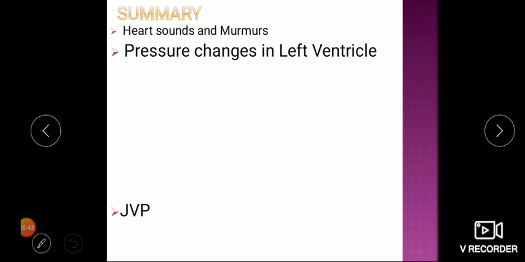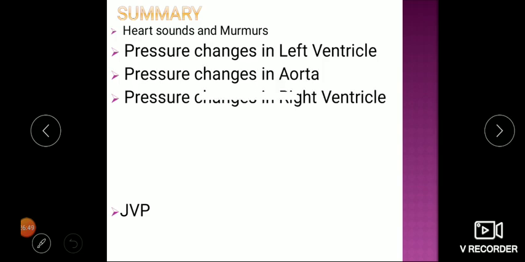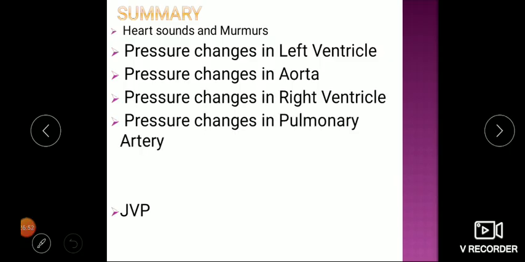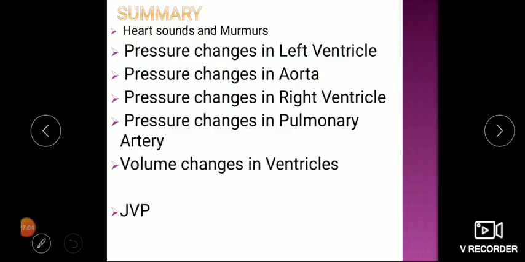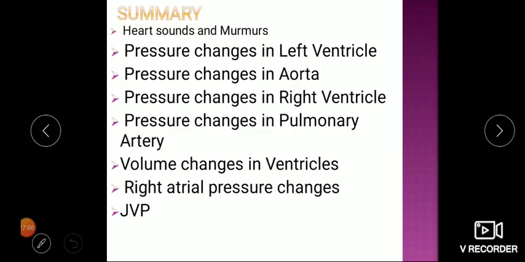Like this we have seen heart sounds. There are 4 heart sounds. Murmurs, we can have murmurs due to all these valves in 2 different events, during systole and diastole. Pressure we have seen in the left ventricle, maximum 120 visible. Pressure changes in the aorta we have seen. Pressure changes in the right ventricle and pulmonary arteries. So this is the low pressure system. Here the pressure is maximum 25 to 30, but in the left ventricle it is around 120. Volume changes we have seen in the ventricles at the end of systole and the end of diastole. Then we have seen right atrial pressure changes and JVP. Thank you. So next we will discuss the cardiac output.